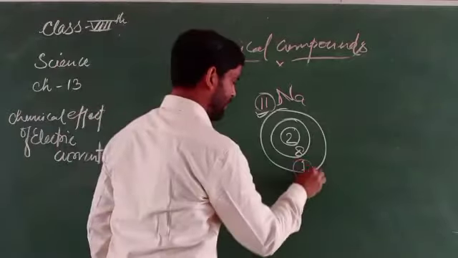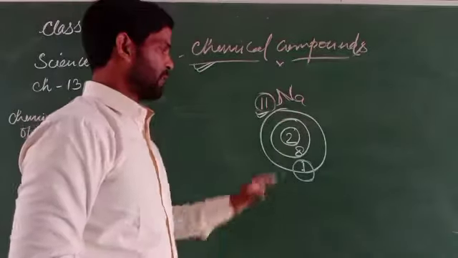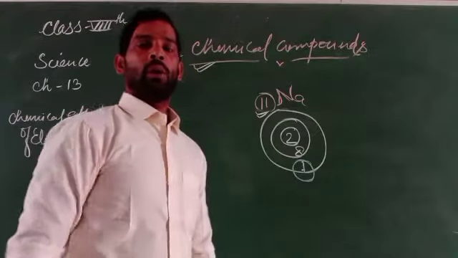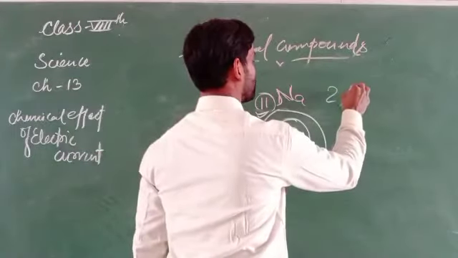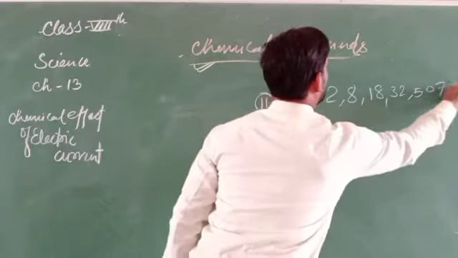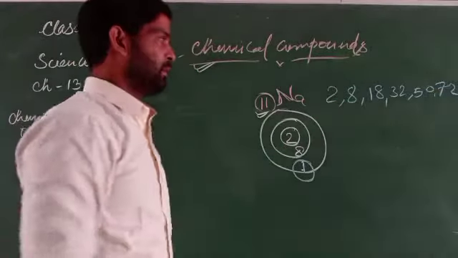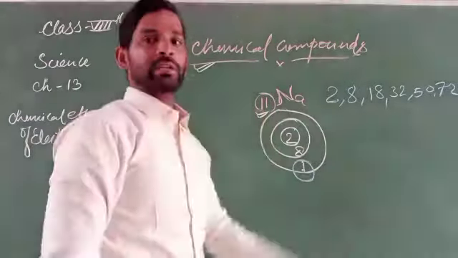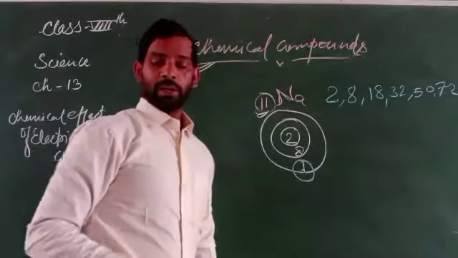So its outer shell has only one electron, and it has to react with another element to obtain its octet. What does that mean? Octet means that the number of electrons in the outer shell is complete, like 2, 8, 18, 32, 50, 72. If these numbers are reached in the outermost orbit of any element, then it has obtained an octet.